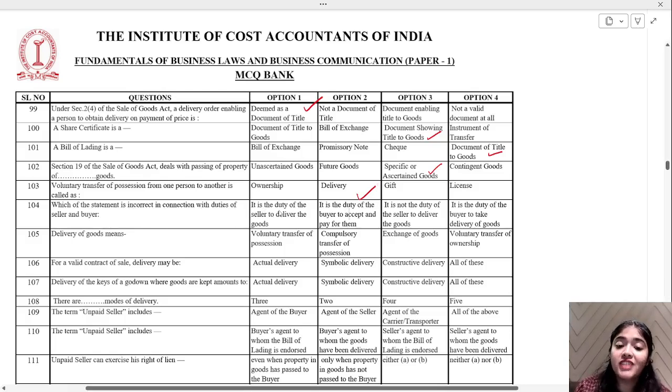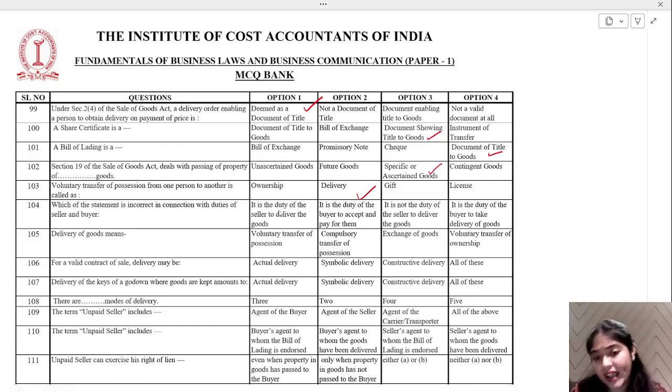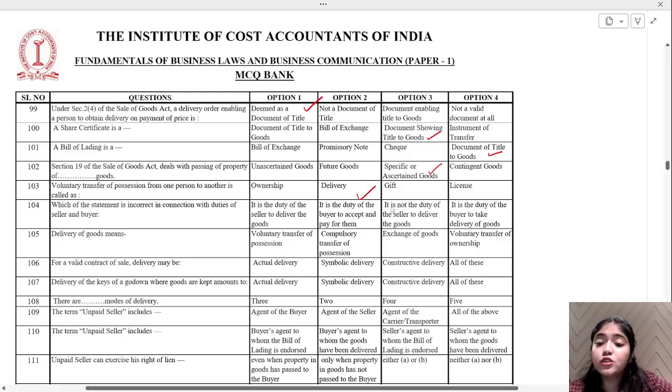It is the duty of the seller to deliver the goods, not compulsorily. It is the duty of the buyer to accept and pay for them. Yes, that is there. It is not the duty of the seller to deliver the goods, or it is the duty of the buyer to take delivery of goods. Which of the following is incorrect? See, the first one is the duty of the seller to deliver goods when they are asked to, so that's why it is correct. It is not the duty of the seller to deliver the goods is incorrect.